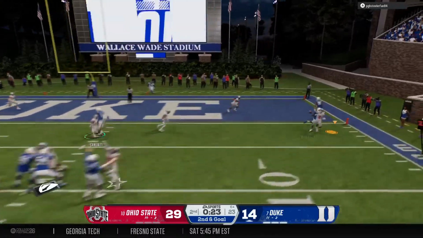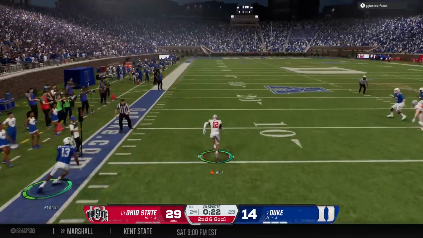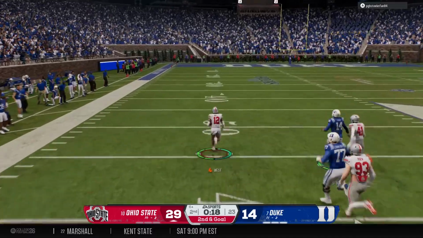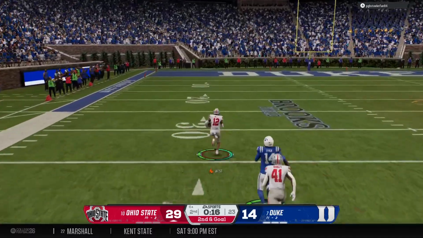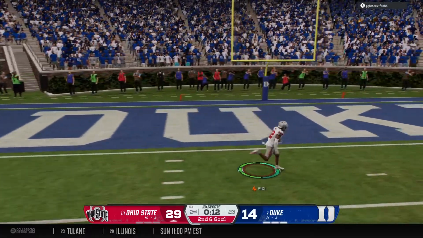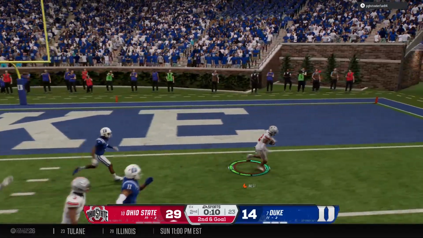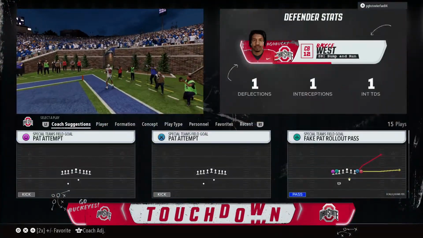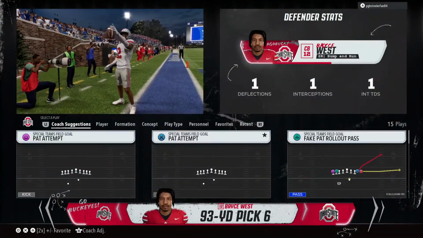Second down, we're going to throw it. And it's intercepted right near the goal line. Across midfield. Out past the 30. Inside the 10. Touchdown, Ohio State. A defensive score in this playoff game.